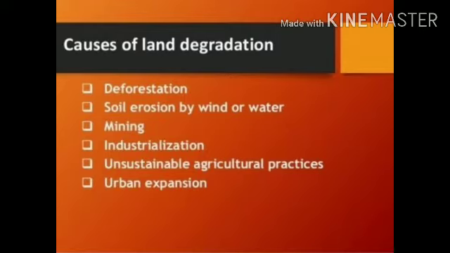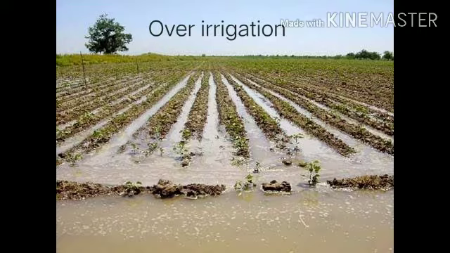How does land get degraded? First, deforestation is the main reason for land degradation. Overgrazing, mining, quarrying, all these contribute to highly risky factors for land degradation. Next, over irrigation is also another major cause of land degradation. How does over irrigation become a factor of land degradation?